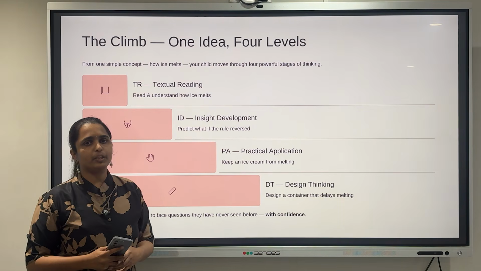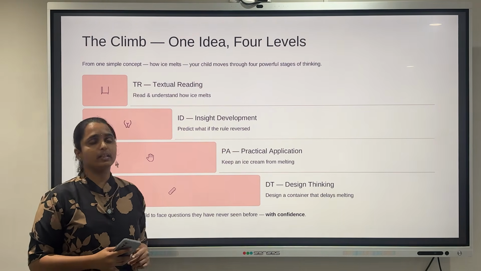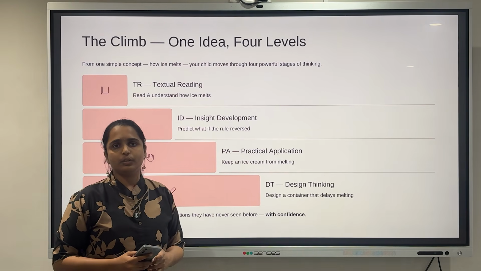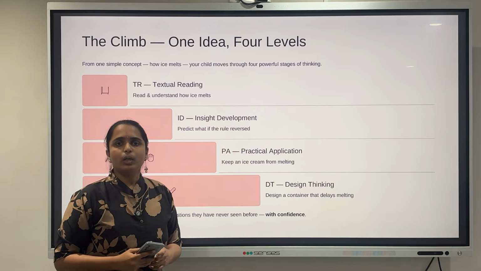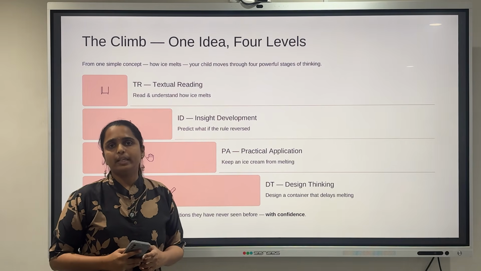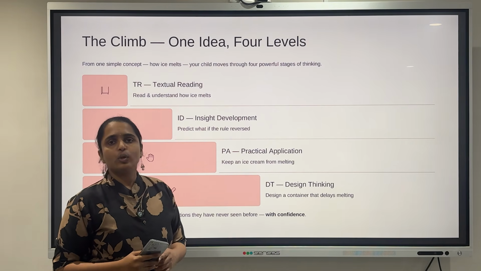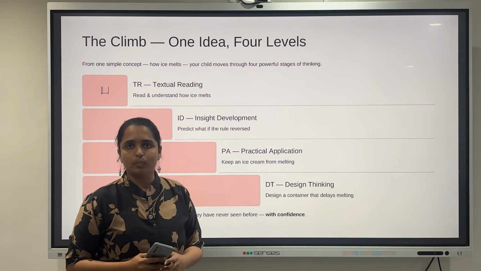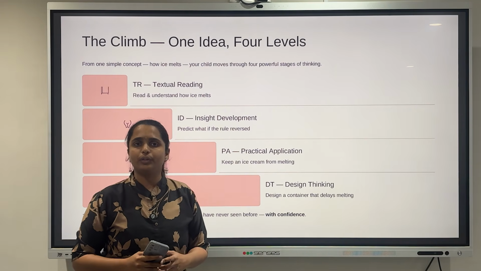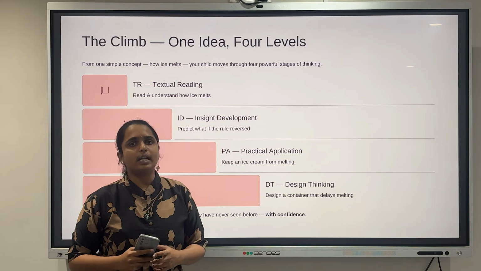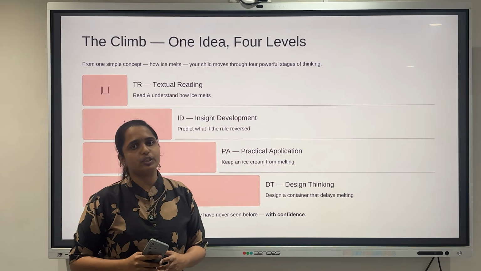Now, let me explain the third concept, that is practical application. Here, students will apply what they have learned to their everyday life. Knowledge becomes meaningful only when it can be used in real life situations. For example, if you are changing a light bulb at your home, what safety precautions should you take? Questions like this will help the student to connect their classroom learning to real life situations.